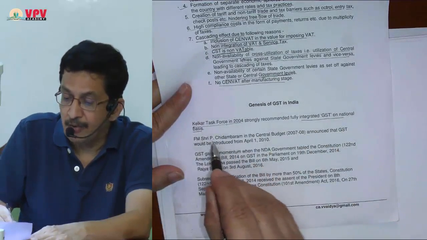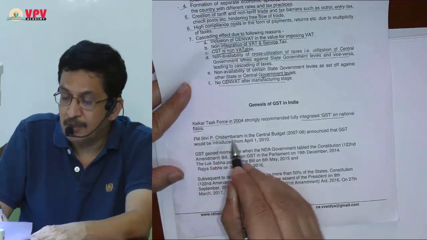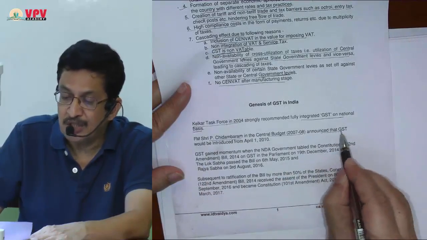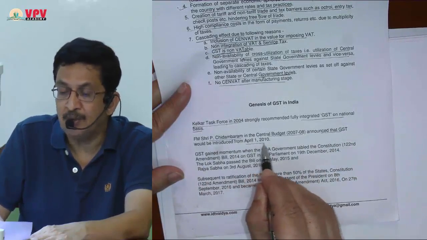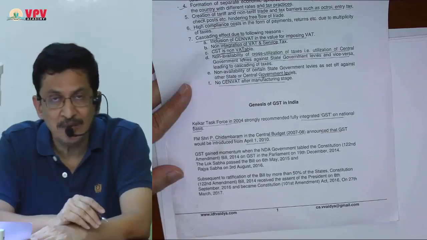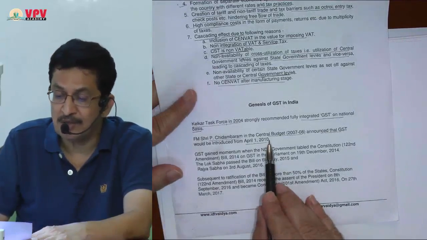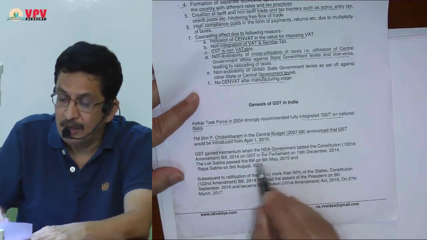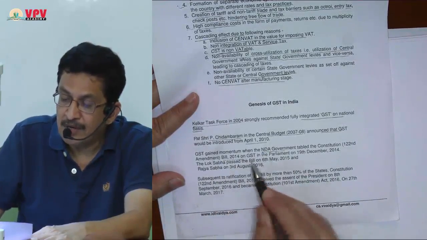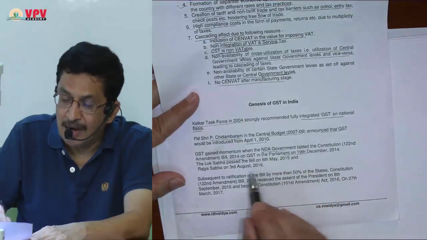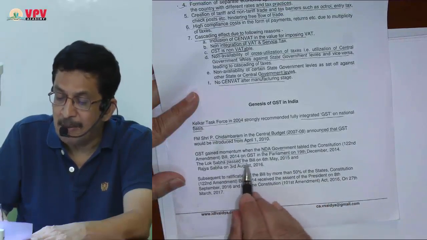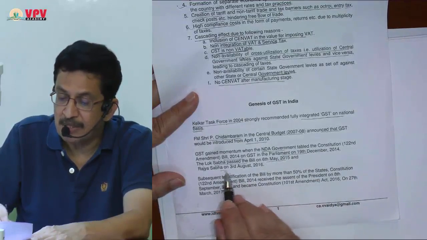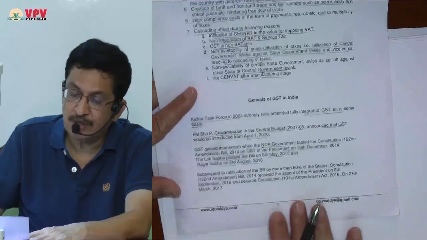Second, that time Finance Minister P. Chidambaram in his central budget 2007-8 announced that GST would be introduced in April 2010. That was the second event, but nothing happened for the next few years. When the NDA government came into power in 2014, they introduced the bill in Parliament, and Lok Sabha passed that bill on 6th May, and Rajya Sabha passed that bill on 3rd August 2016.